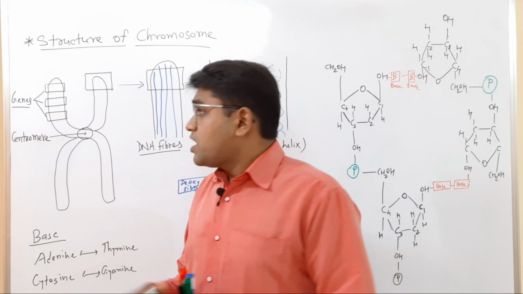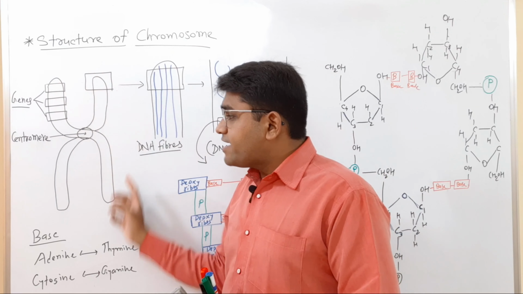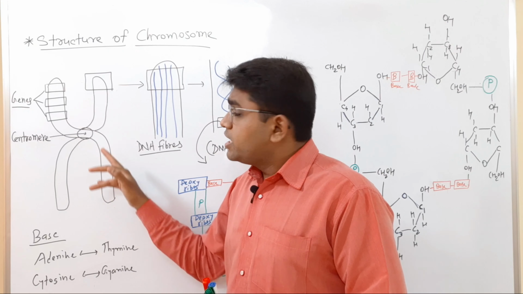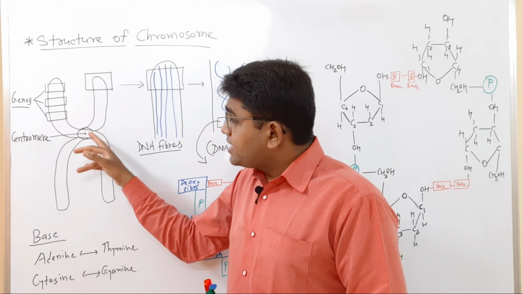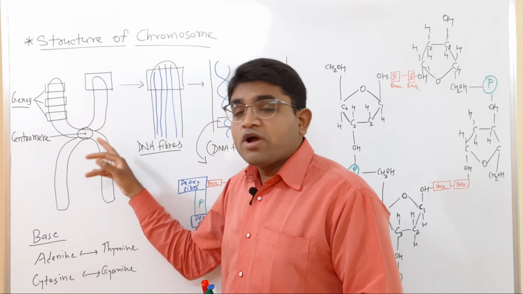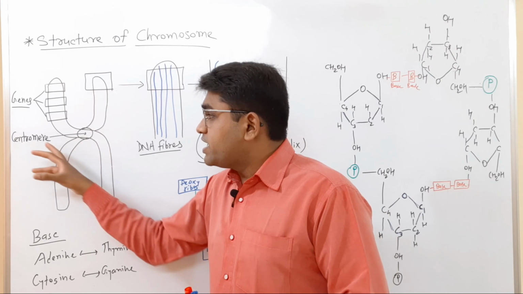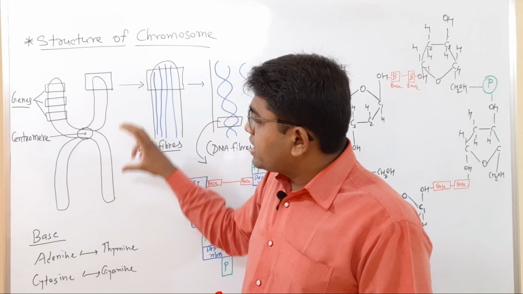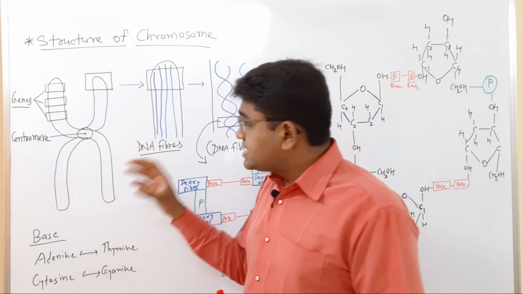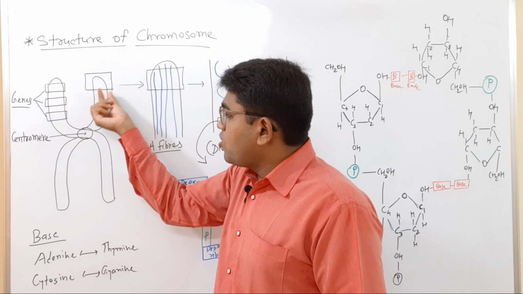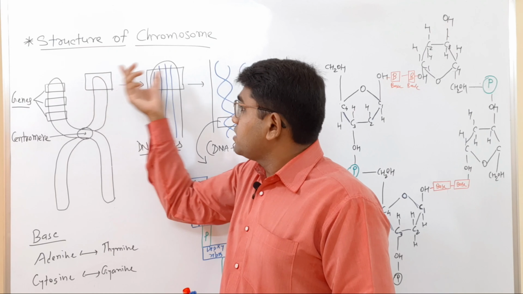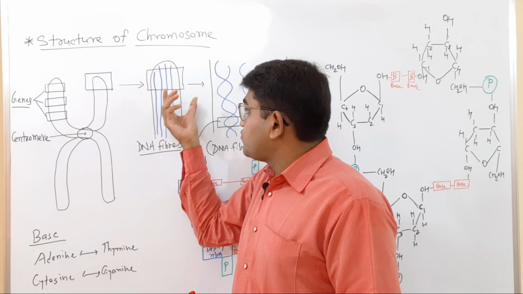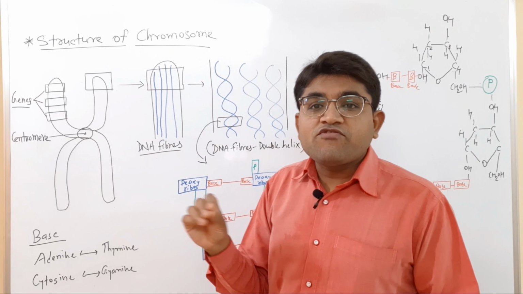Okay, so the chromosome is formed by 2 identical chromatids. These 2 chromatids are attached to each other at one point, and this point of attachment is known as the centromere. The chromosome has a short arm and a long arm. If we see one short part of a chromatid in the microscope, it looks like this. The chromatid is formed by a number of DNA fibers.